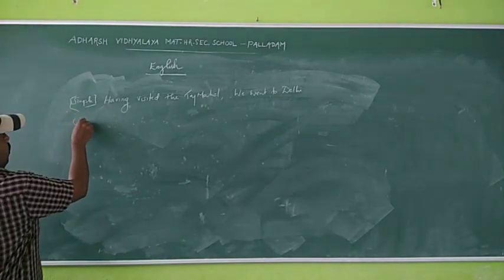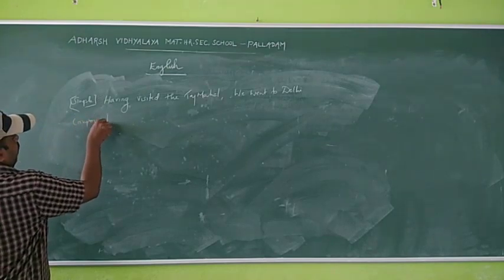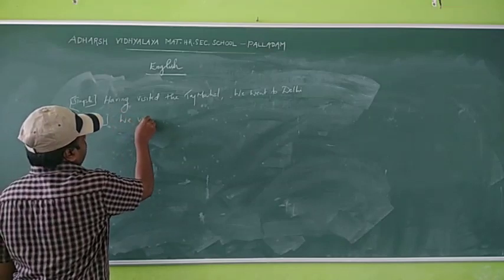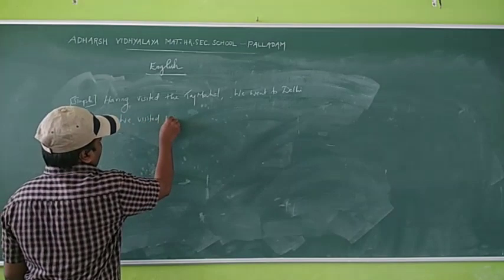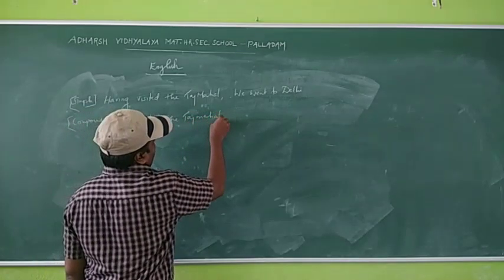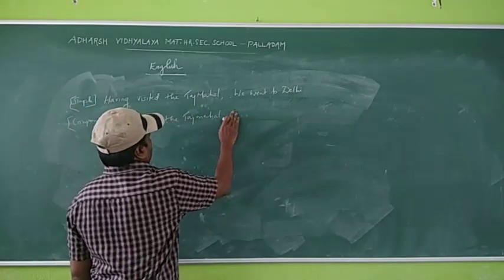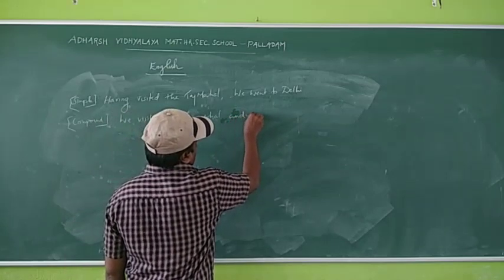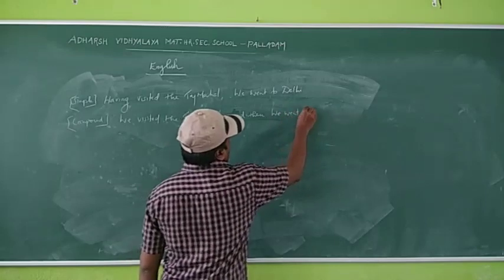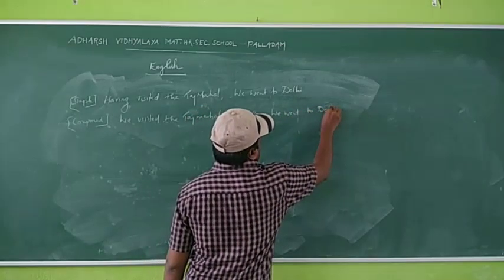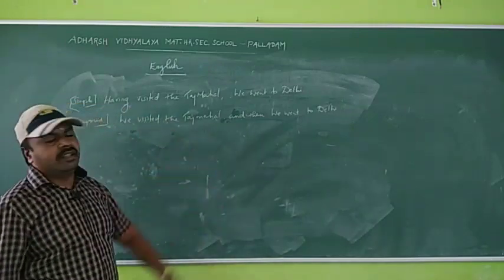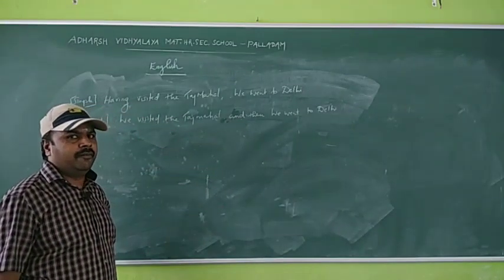So compound sentence: we visited the Taj Mahal and then we went to Delhi.